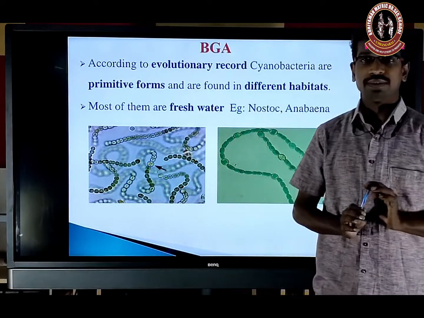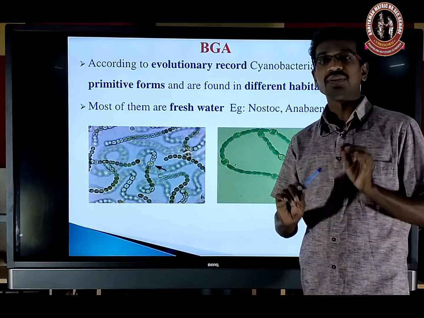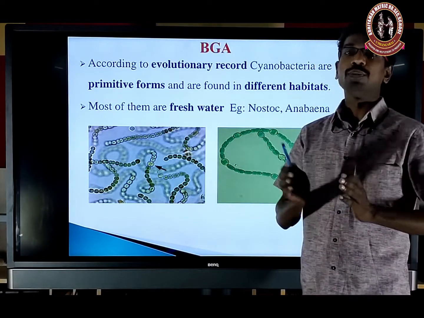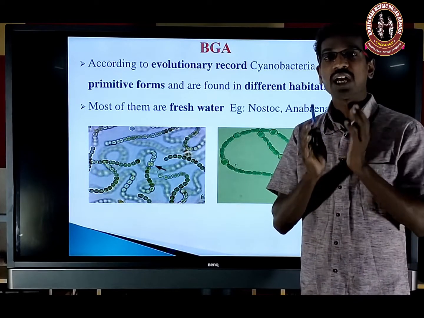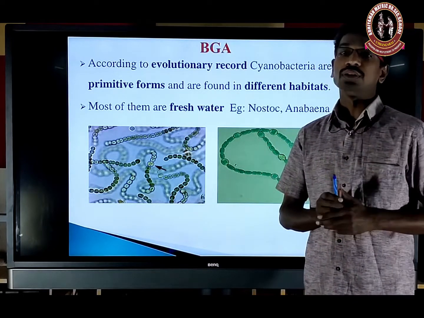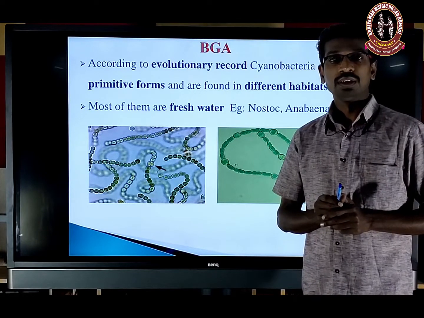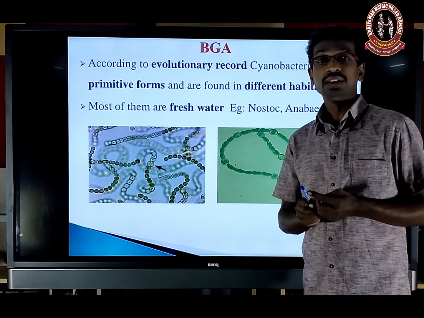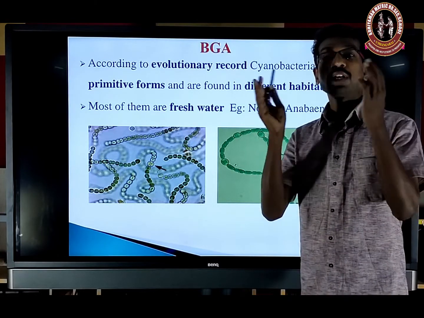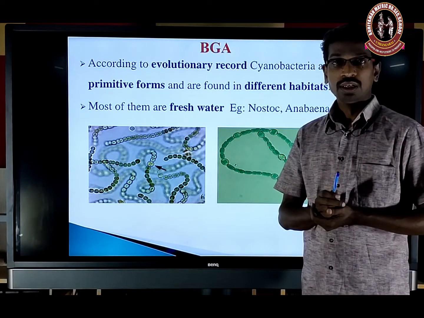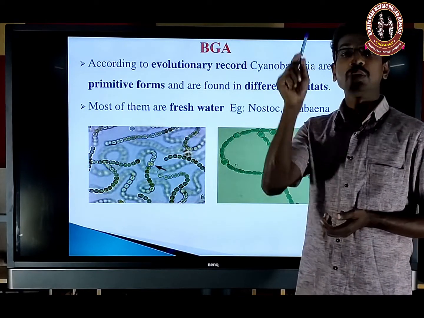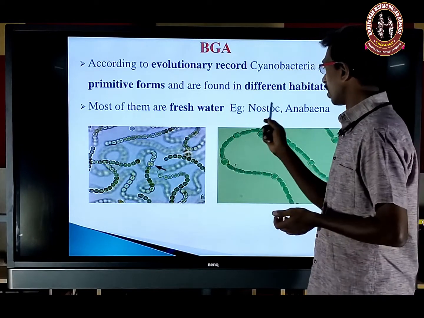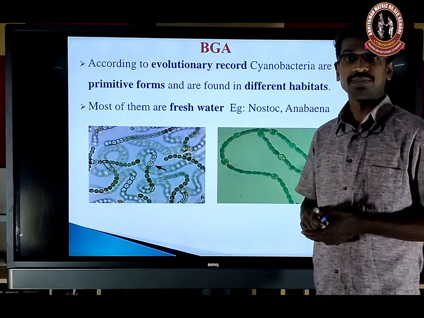Most of the cyanobacteria form symbiotic associations with different groups of plants, especially the higher plants, and help to fix atmospheric nitrogen, even though they are photosynthetic. These bacteria associate symbiotically with higher plants and fix atmospheric nitrogen for the host plant. So Nostoc and Anabaena are symbiotic nitrogen fixers.